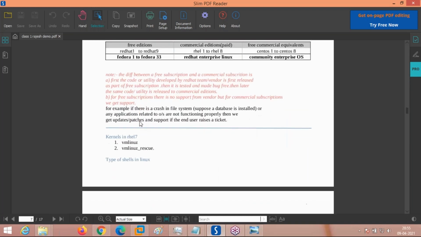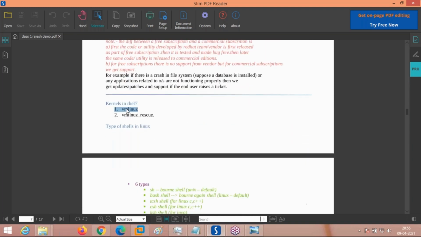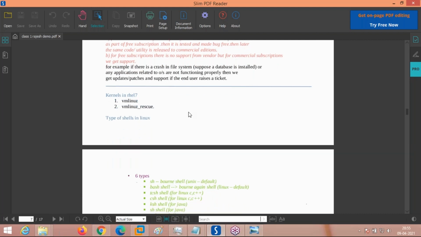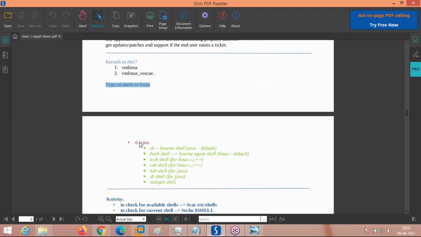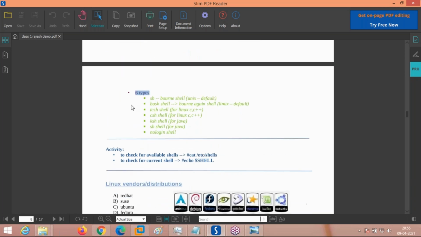See here, this is what the kernels in Linux are. vmlinuz is the original kernel, and the rescue one is the rescue kernel. And these are the types of shells available in Linux, six types. What is the shell? Bash shell. Bourne shell was the original Unix shell. When Unix came into existence way back in 1973, the shell used was the Bourne shell, represented as sh, the Unix default shell. But the Linux default shell is not the Bourne shell, it is the bash shell. Bash is called the Bourne Again shell, the Linux default shell.